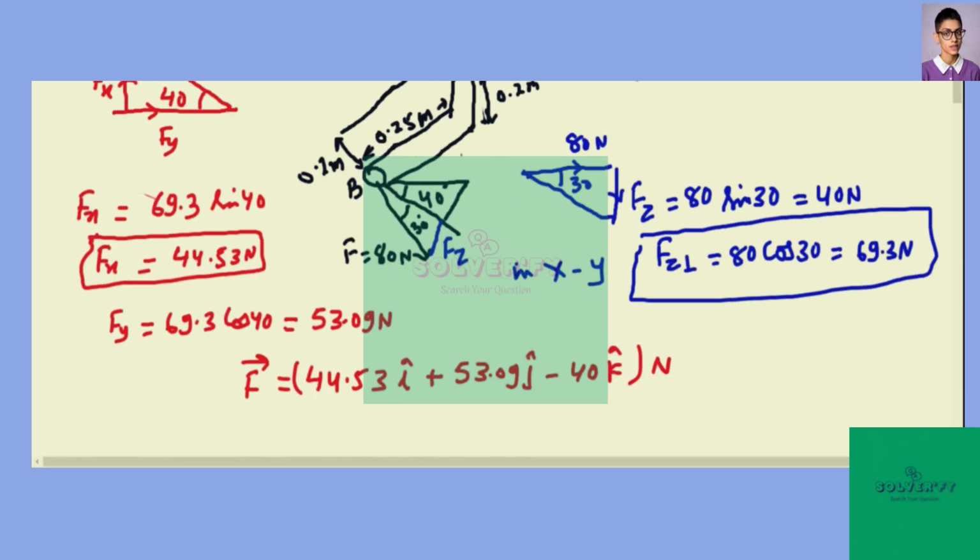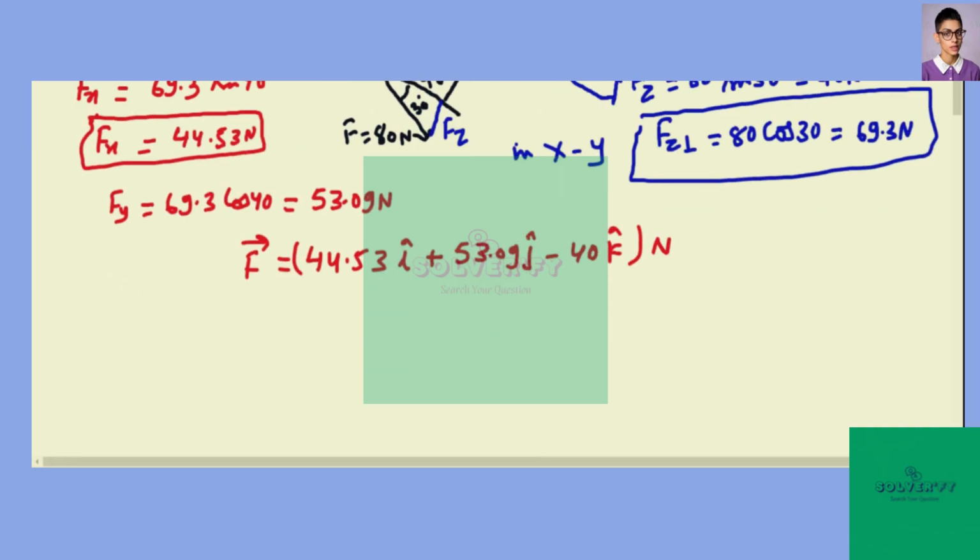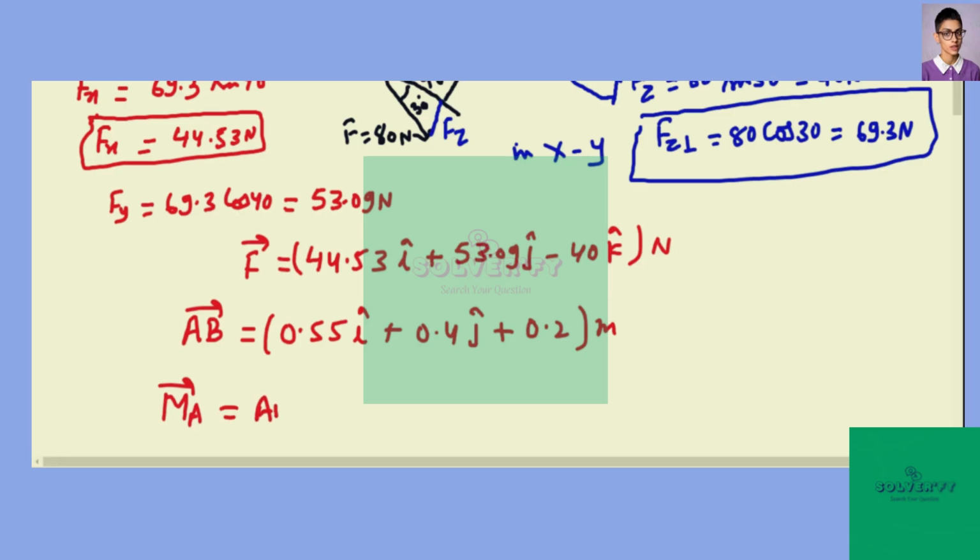Now to calculate the moment of force about the point A, since force F is applied at B, its position vector, the rotating arm vector AB, can be written as 0.55 i cap plus 0.4 j cap, see the figure. All these we have converted into meters. They are already given in millimeters, but in the diagram I have already converted to meters. Now the moment about the point A will be the cross product of AB and the force F.